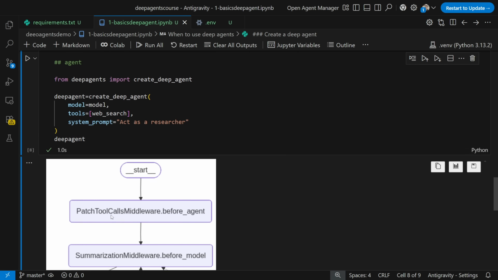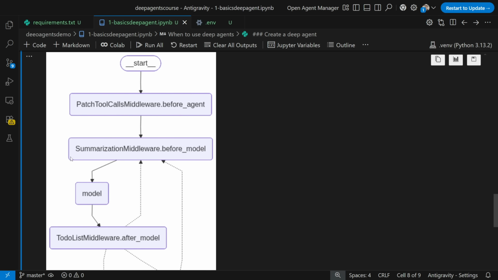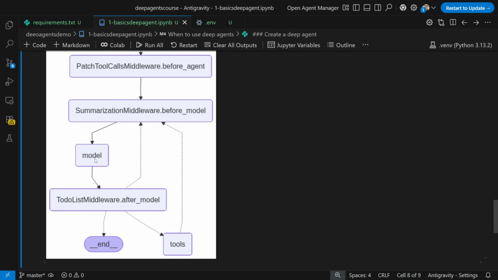Whenever we talk about deep agents, we also have some middlewares attached. If you have seen my LangChain module, you should understand what middleware is all about. In the middleware, you have hooks over here. You can see there is a pre tool calls hook, there is a summarization tool call hook, and after the model, there is a to-do list. So automatically a to-do list is getting created.